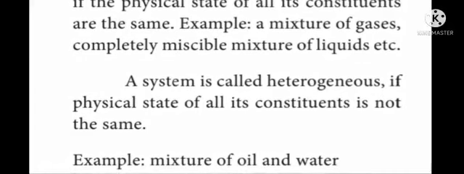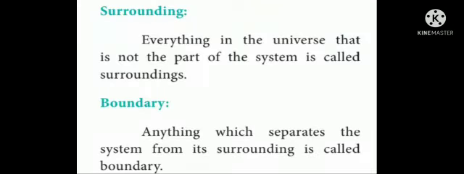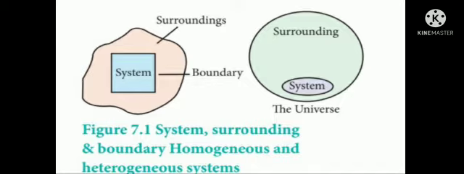Next, let me discuss surrounding. What is surrounding? Everything in the universe that is not the part of the system is called surroundings. Next one, boundary. What is boundary? Anything which separates the system from its surrounding is called boundary. Hence, this picture gives the definition for system, surrounding, and boundary.